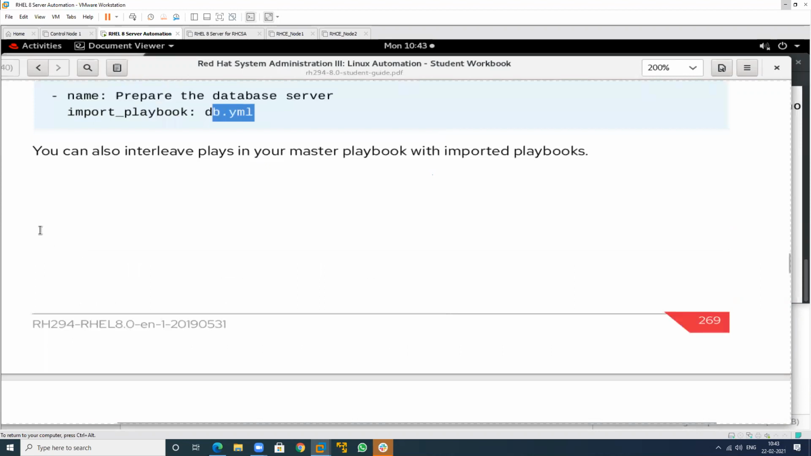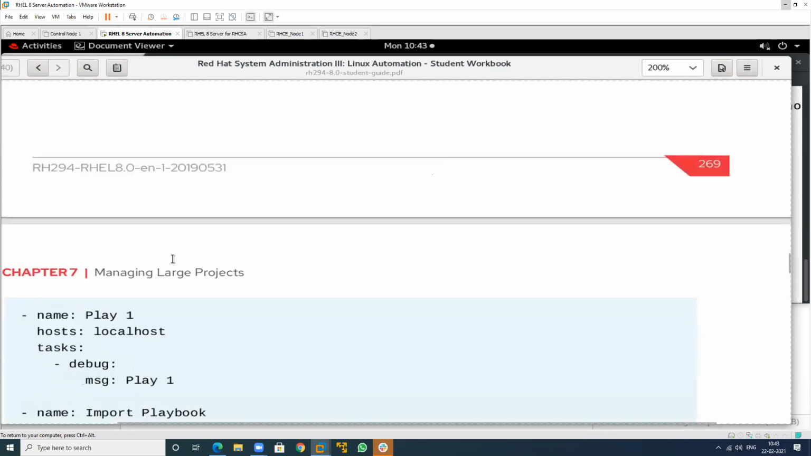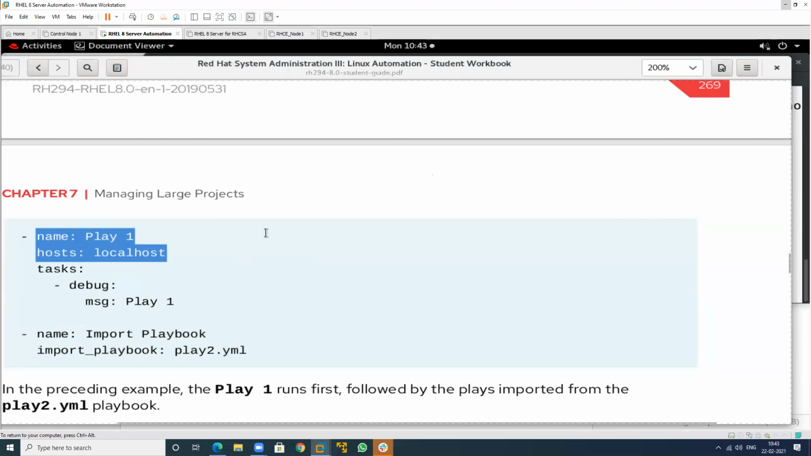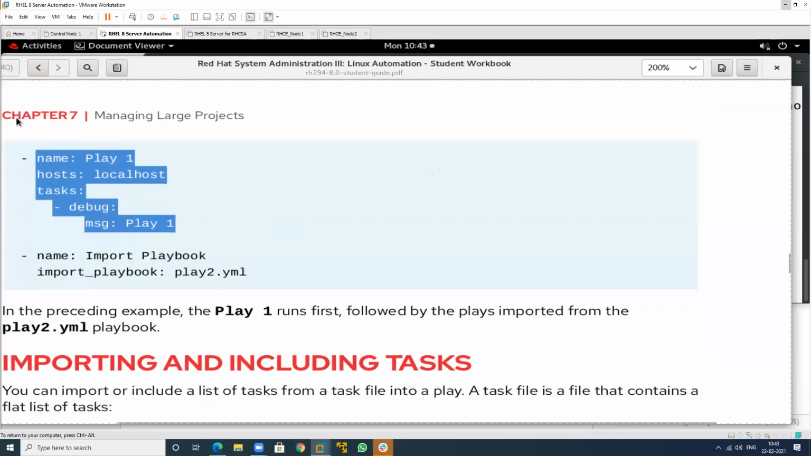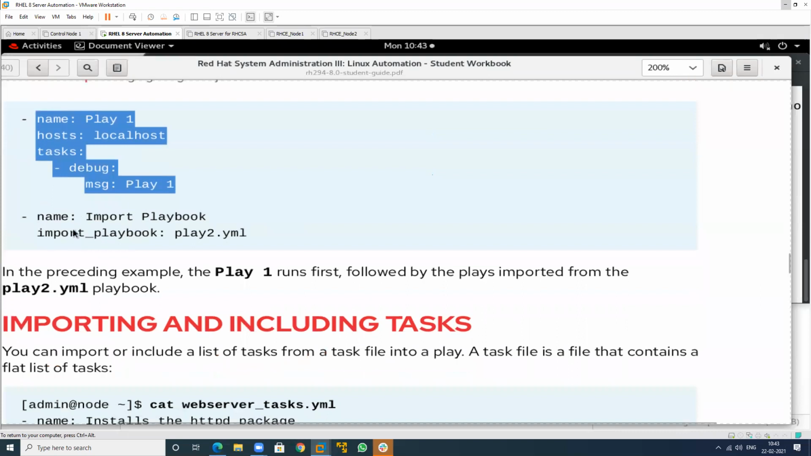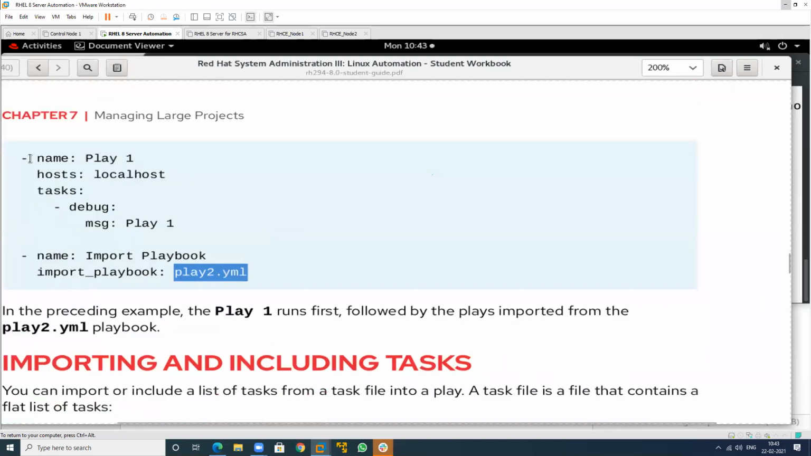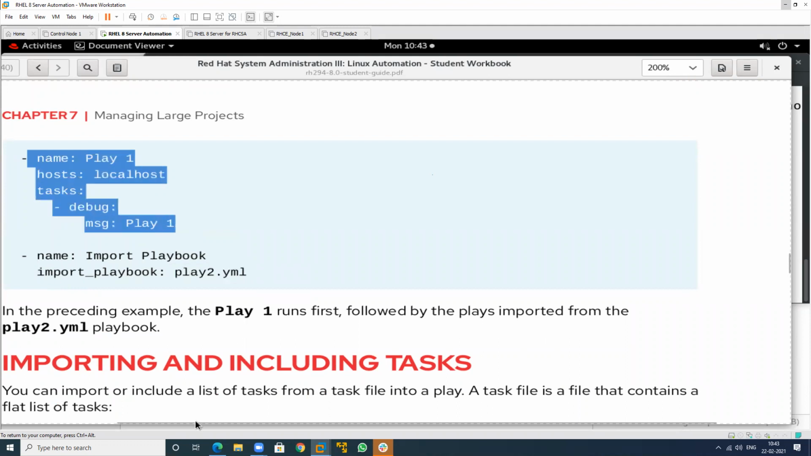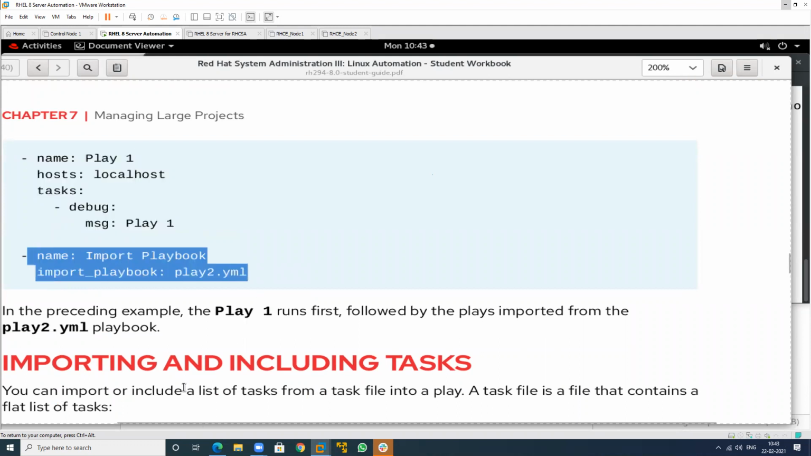See, this is my host. In this host, we want to debug the message and call this particular play. So this is a small playbook. First it will debug the message, then call this particular whole thing. Then the task will be called.